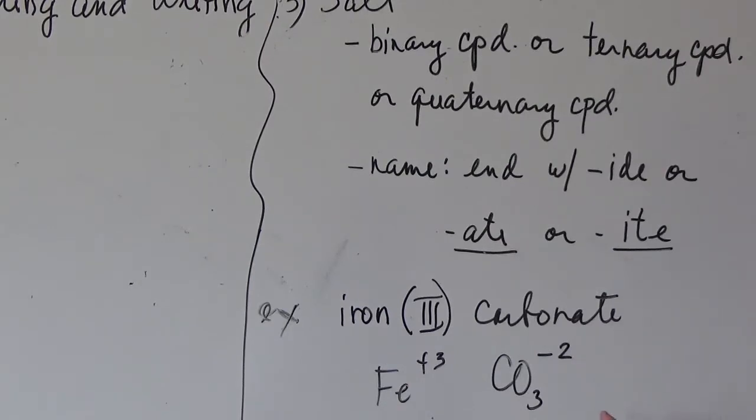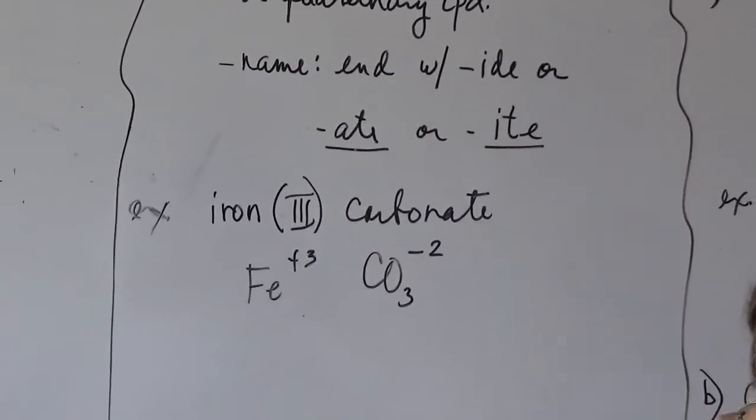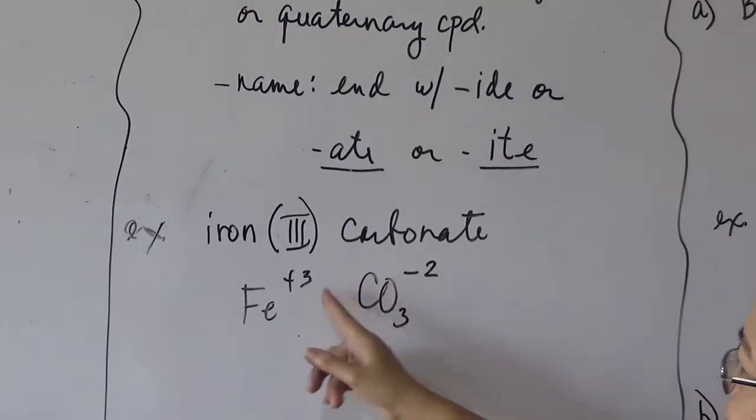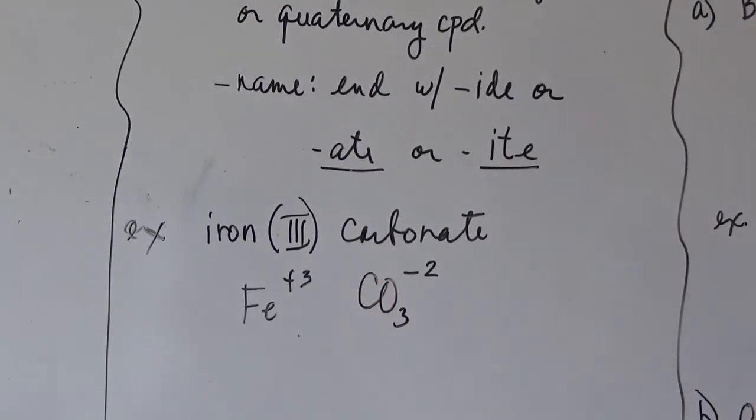Okay? Now take note, carbonate, CO3 -2, is a polyatomic ion. So you have the charges here, iron +3, carbonate -2. So 3 and 2, you cannot reduce them into a smaller whole number. There is no common divisor between 3 and 2, so you cannot reduce that one.